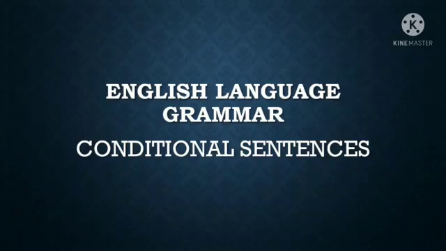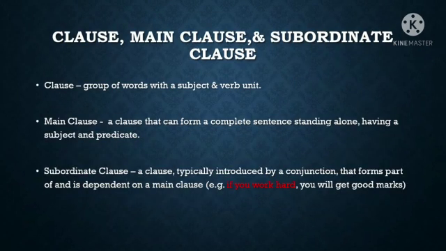In this video, we are going to learn about conditional sentences. To understand conditional sentences in a better way, we should know the meaning of clause, main clause, and subordinate clause. What is a clause? A clause is a group of words with a subject and verb unit. A main clause is a clause that can form a complete sentence standing alone, having a subject and predicate.